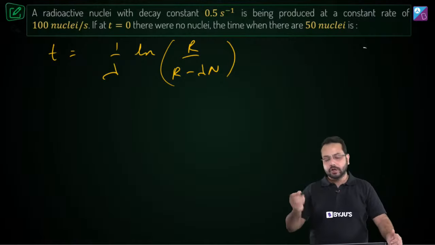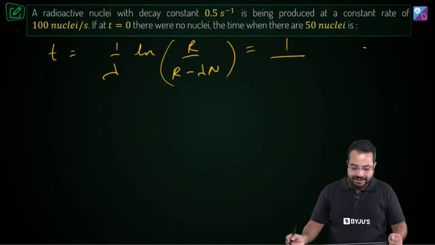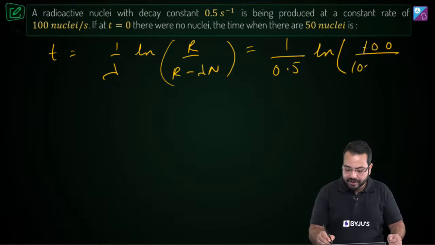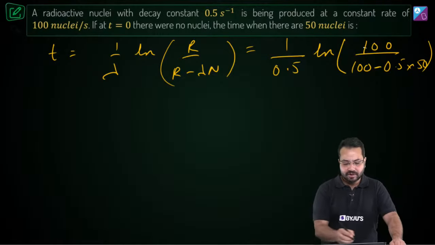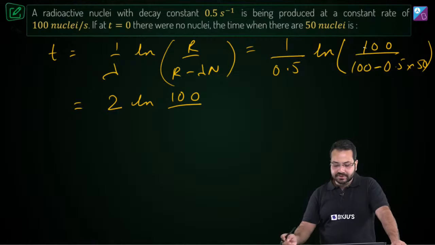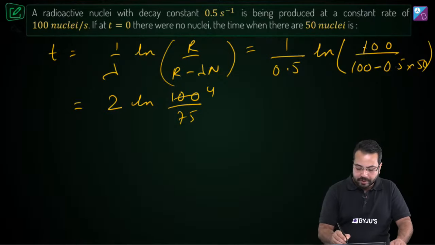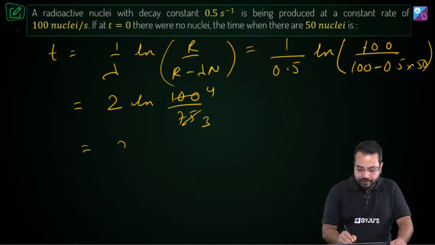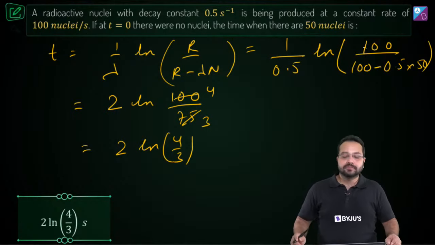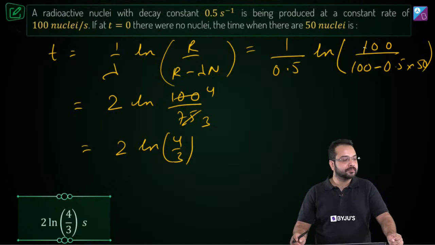Now all we have to do is the substitution. Lambda is 0.5. Then we have ln, R is 100, and we have 100 minus lambda, which is 0.5, times n, which is 50. So we are going to get 2 ln of 100 divided by 100 minus 25, which is 75. So this is going to become 4 by 3. So we are left with 2 ln 4 by 3, and that should be our answer. Is that correct? Clear?